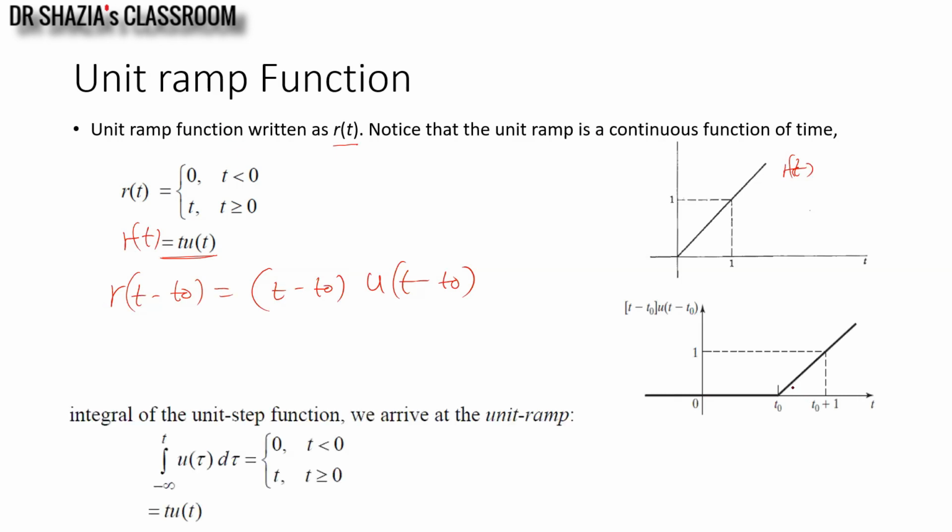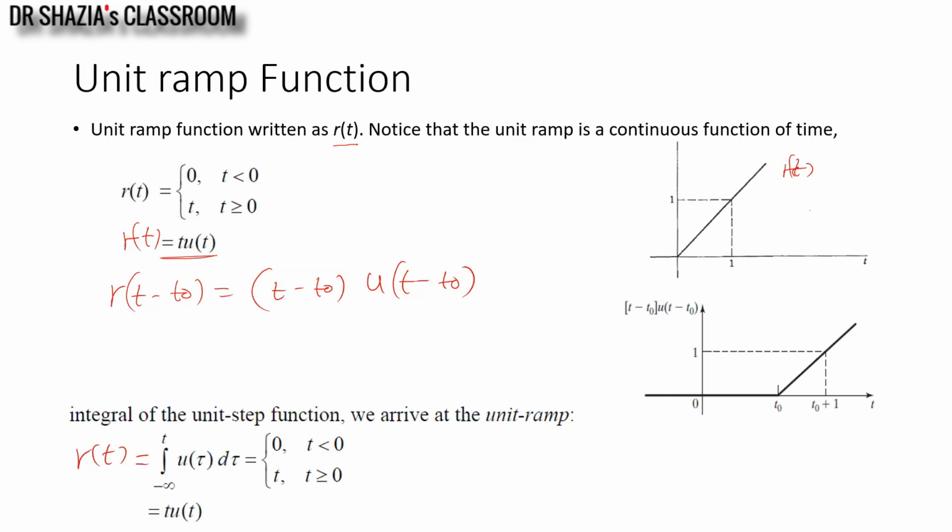Very interestingly, your ramp function can be generated by integrating the unit step function. If I integrate the unit step function u of tau d tau over the interval minus infinity to t, I generate r of t, which is t u of t.